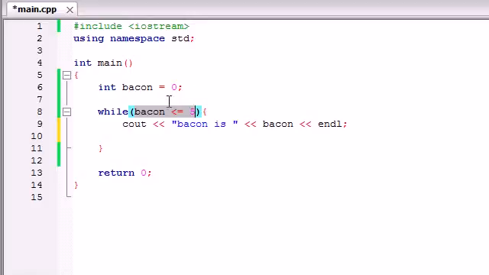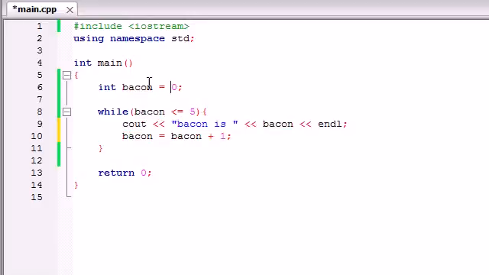So in order to make this test false and this loop stop running, we need to change the value of bacon at some point so it is equal to 5 or greater than 5. And in order to do that, go ahead and make bacon equals bacon plus 1. Now, each time we run the loop, it's going to do its thing right here, and then when it's done, it's going to add 1 to the value of bacon.